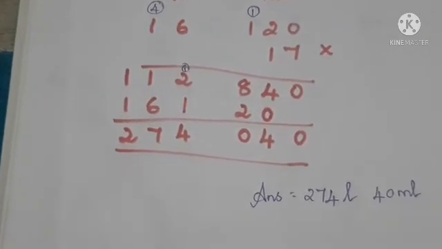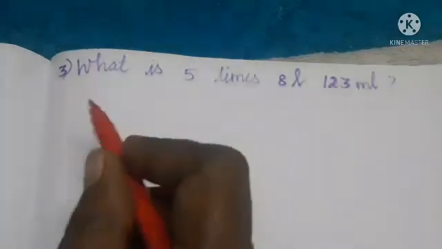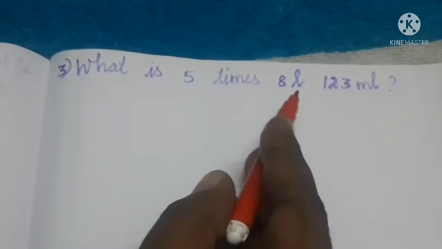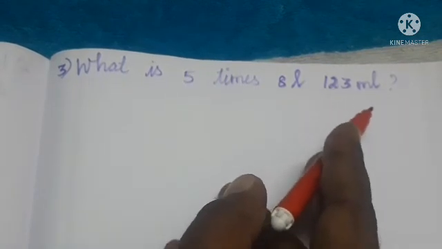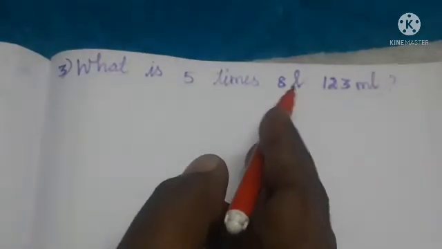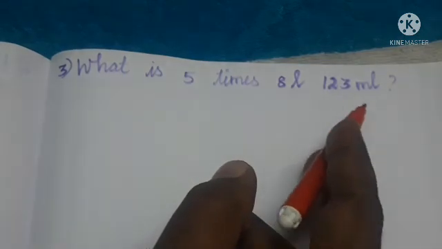Okay, I understood this. Next we can move on to the next problem. So children, next, third problem. What is 5 times 8 liter 123 milliliters?